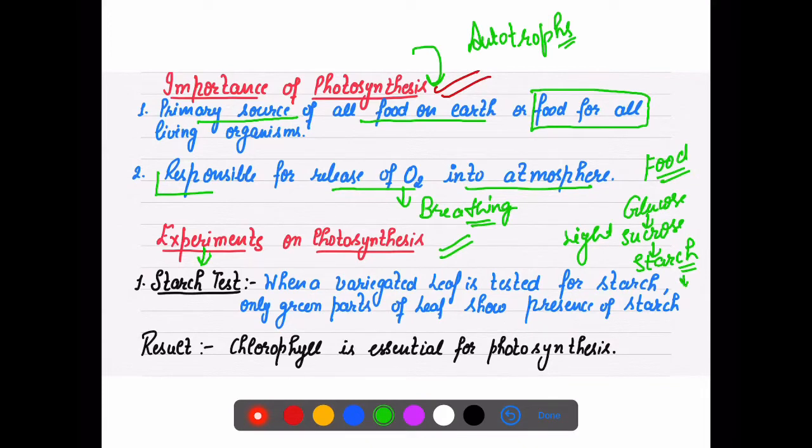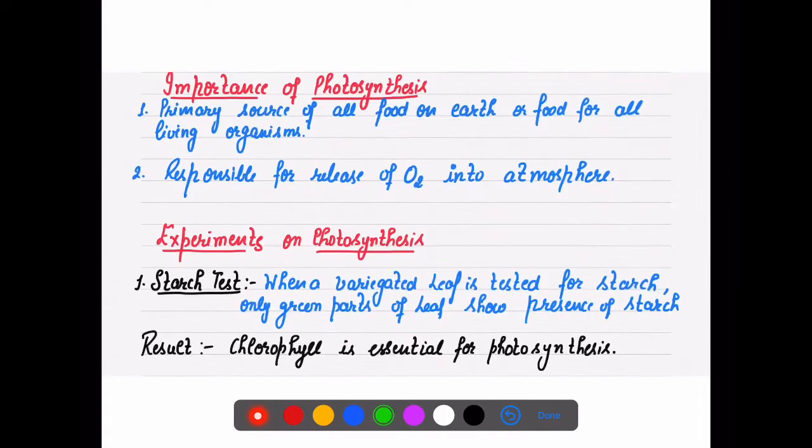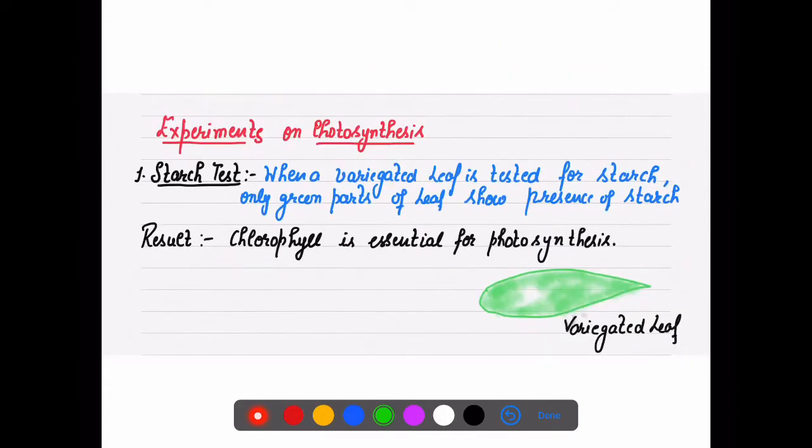Now a variegated leaf is tested for starch. What is a variegated leaf? It is a kind of leaf in which most of the area is green, but there are a few patches in the leaf which are not green.